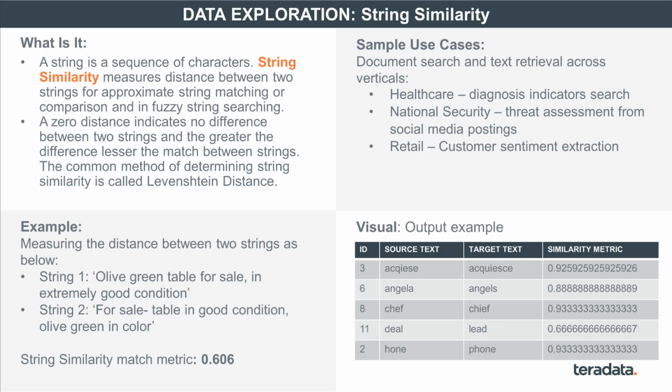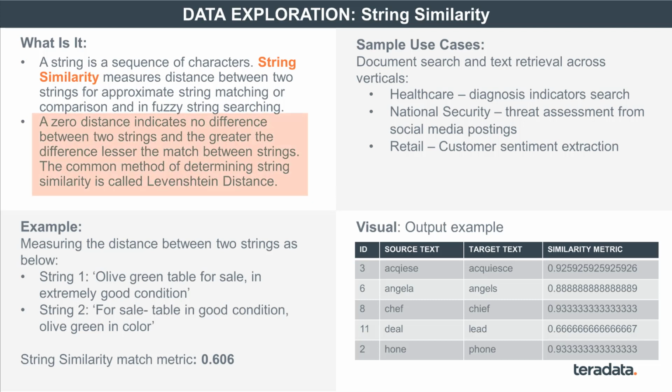So let's take the example of a healthcare company, which has all these various diagnostic notes. Now, a doctor may have prescribed 2 similar kinds of treatment for 2 different patients. Now, instead of you having to manually ferret through all of that to determine if that medication has been prescribed elsewhere, you can actually do a string similarity, which searches through all the records and comes up with the records that are pretty similar to the one that you started searching for. That's what string similarity is.